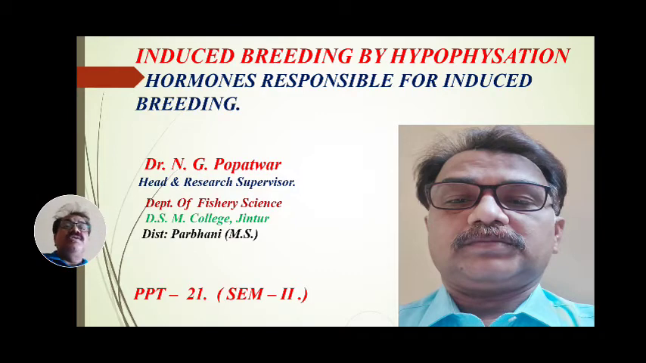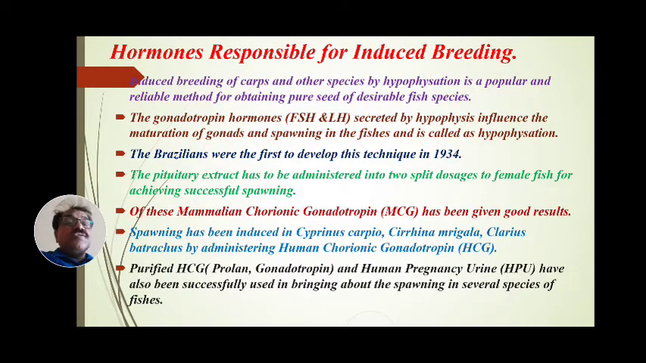Today we have seen the hormones responsible for induced breeding by hypophysation. Induced breeding of carps and other species by hypophysation is a popular and reliable method for obtaining pure seed of desirable fish species. That is why this technique is important and most useful.